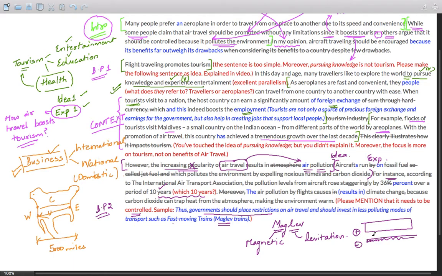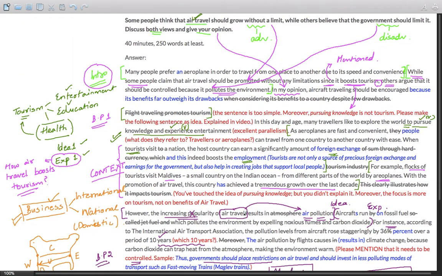So they repel each other, and the train basically moves in air. There's an air pocket over here between train and the track. So these are called maglev trains. They're very famous in France, Japan, and these days in China as well. So this was my response to this essay. A few structural things and a few things that the student should have added instead of just explaining some other things.